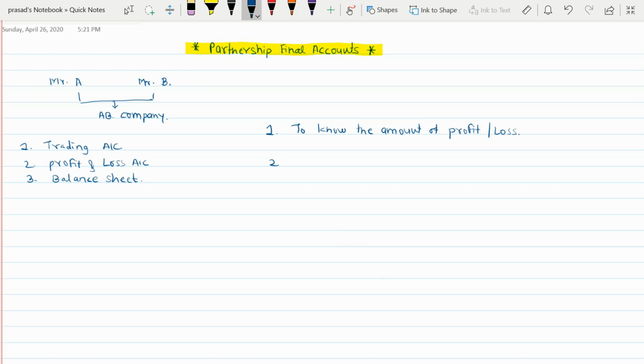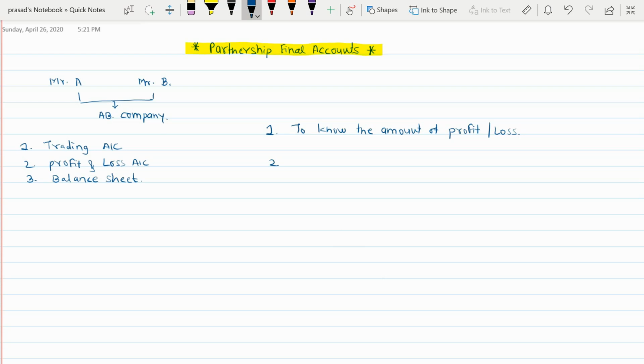So because of these drawings and reinvesting, or giving additional capital every time to the business, the capital of the business keeps on changing every time. So I should know the exact amount of capital invested during the year, and I should know the exact amount of drawings I have made during the year. So how can I come to know these two figures?